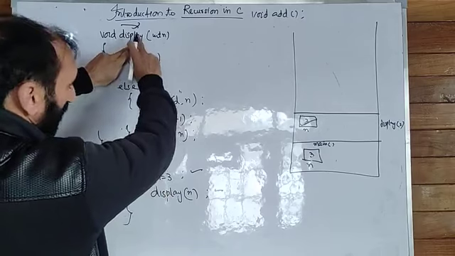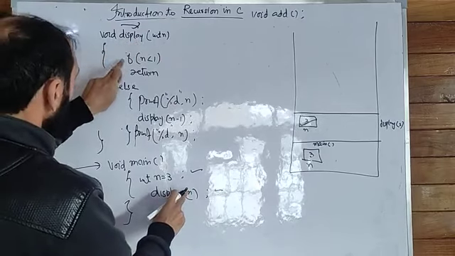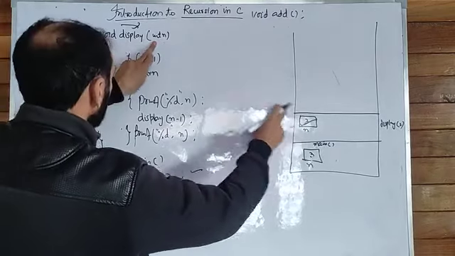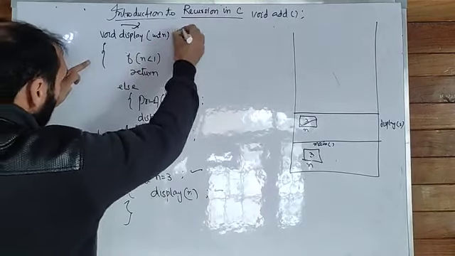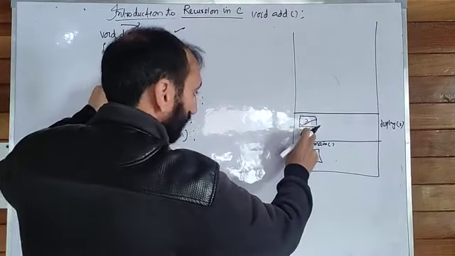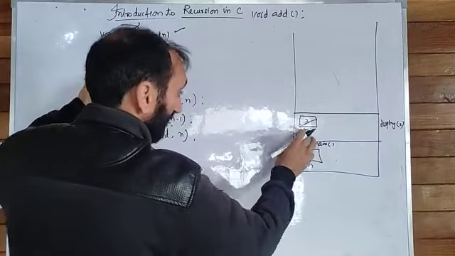This function is going to be called by the main function by passing n, that means 3. And after execution of this line, control will reach here. If n less than 3, is the value of n 3? No, because n is not less than 3.